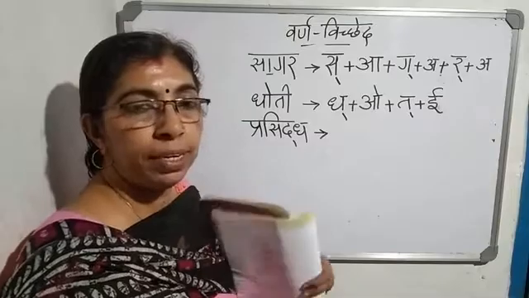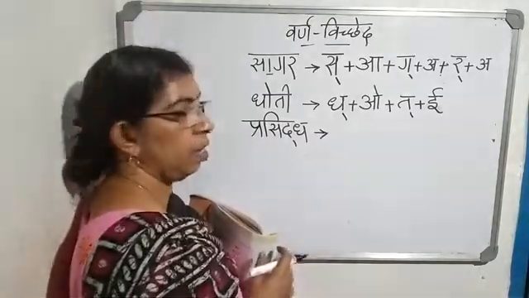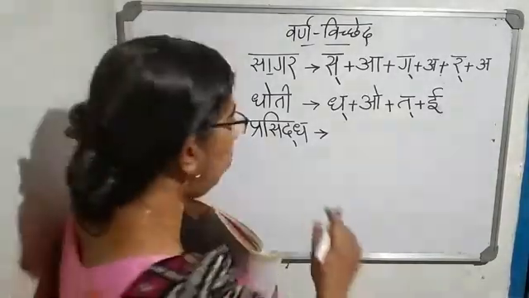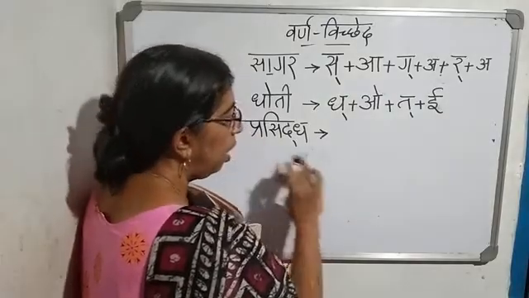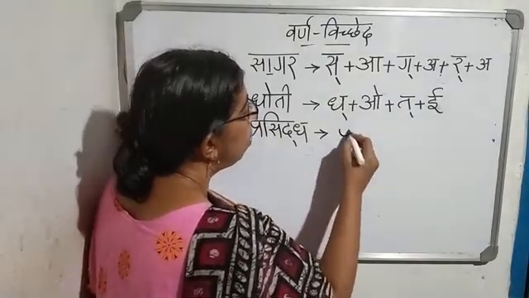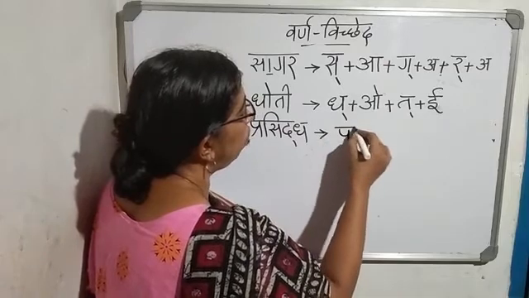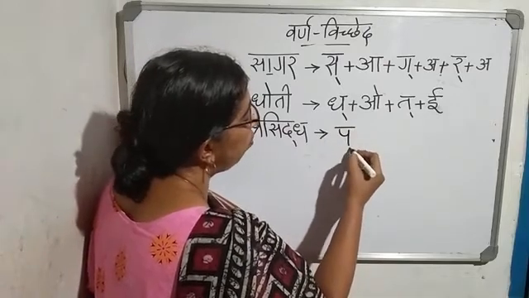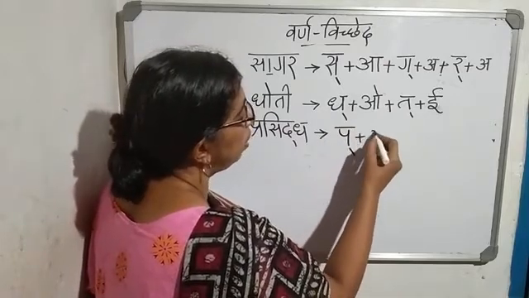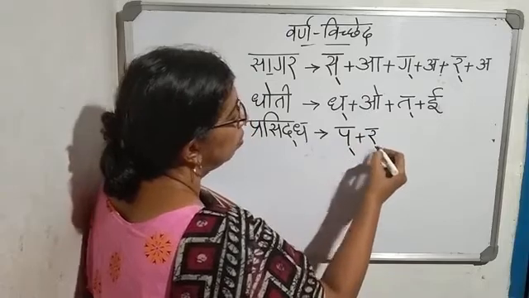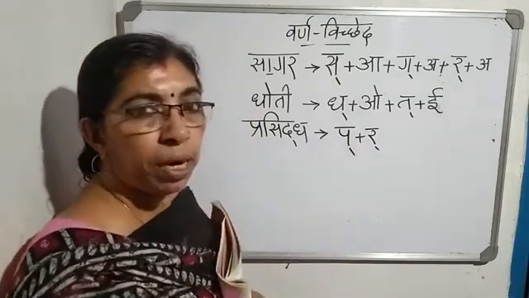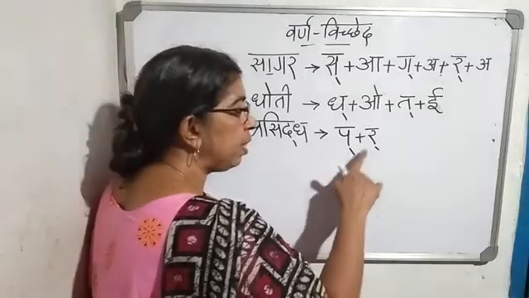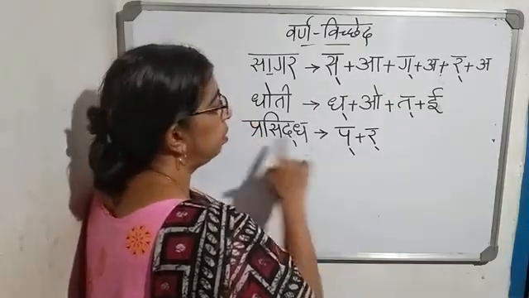How you will split the letter? See, first letter is pra, and children, you know that pra is made up of a mixing of pa plus ra is pra. Pa plus ra is pra.